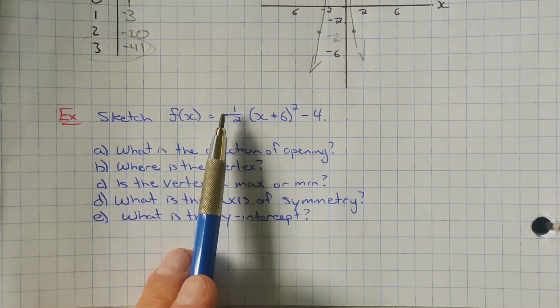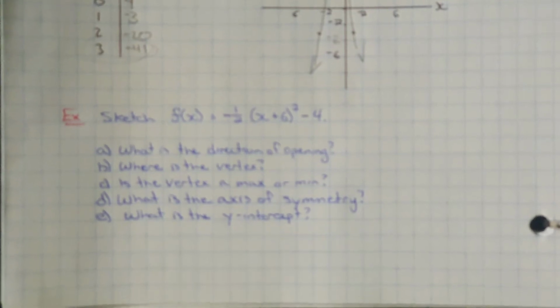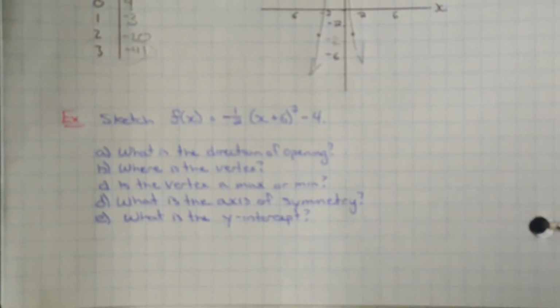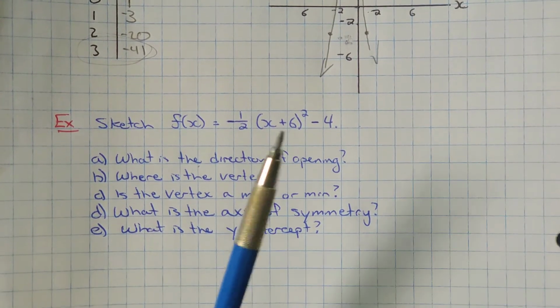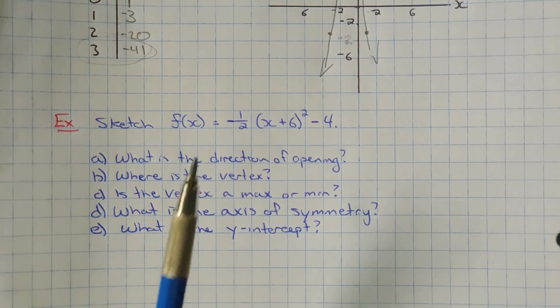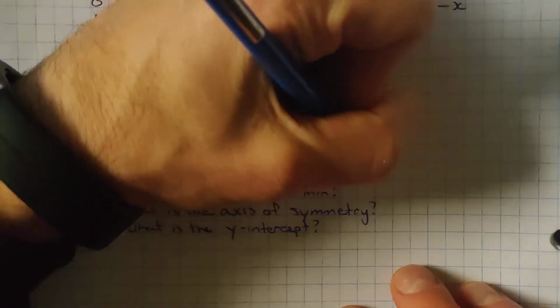What's the direction of opening? Looking at the a value. And I apologize for the blurriness. That keeps happening. So direction of opening, it's negative again, just like the one above. So that means this opens down.